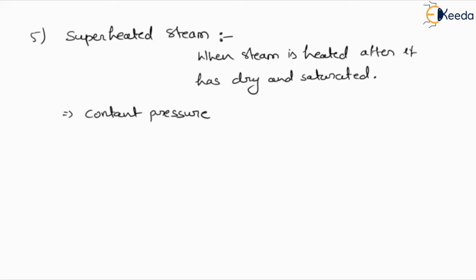And superheated steam is what? This is defined as the additional amount of heat supplied to steam during superheating. So it is defined as the heat of superheat, the heat which is converting the steam into superheated steam. So that particular amount of heat is defined as the heat of superheat. Suppose we have temperature Ts, that is the saturation temperature, and we have Tsup, that is the superheated temperature.